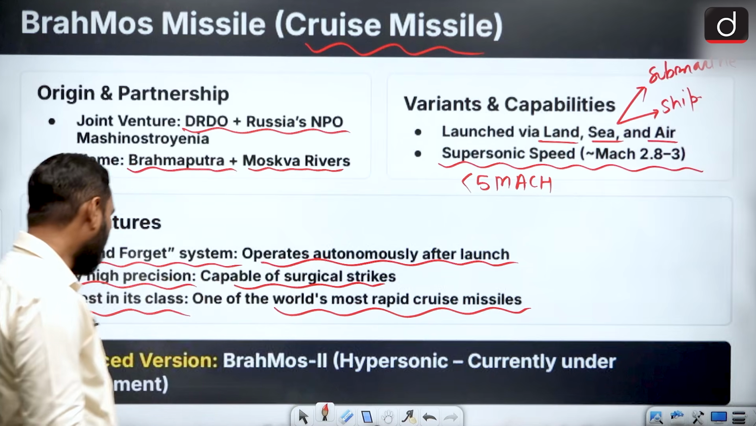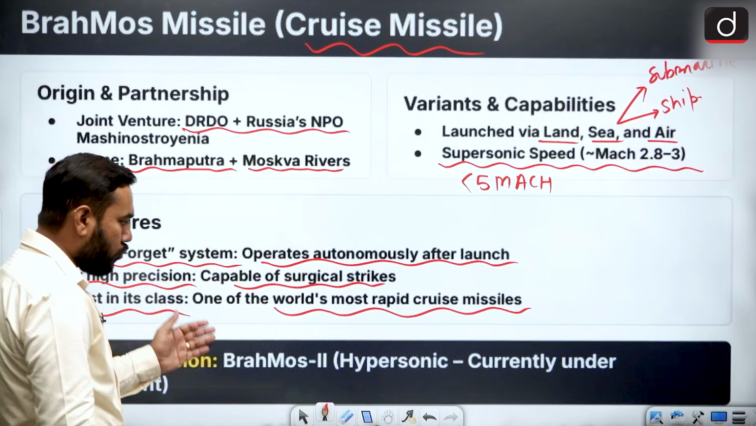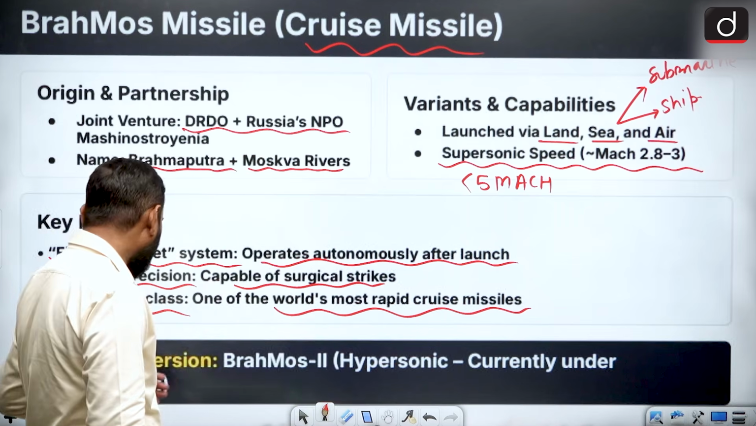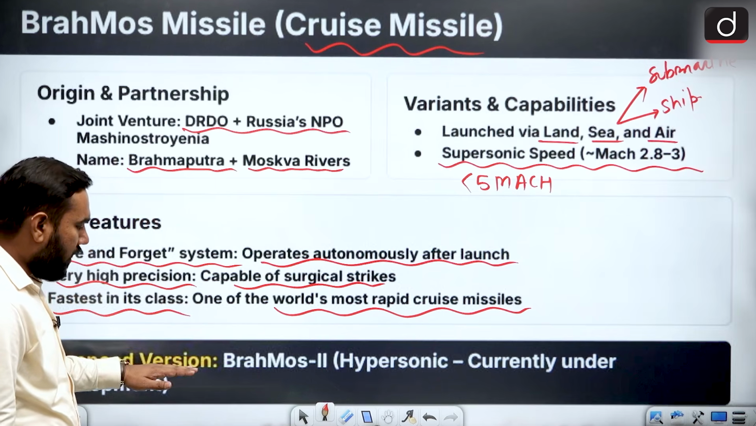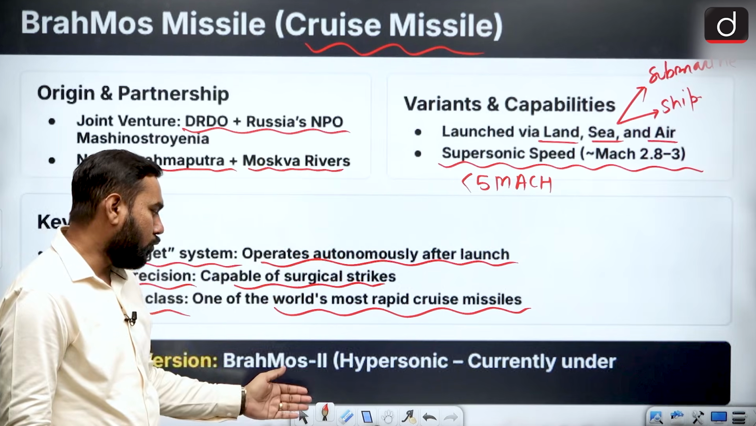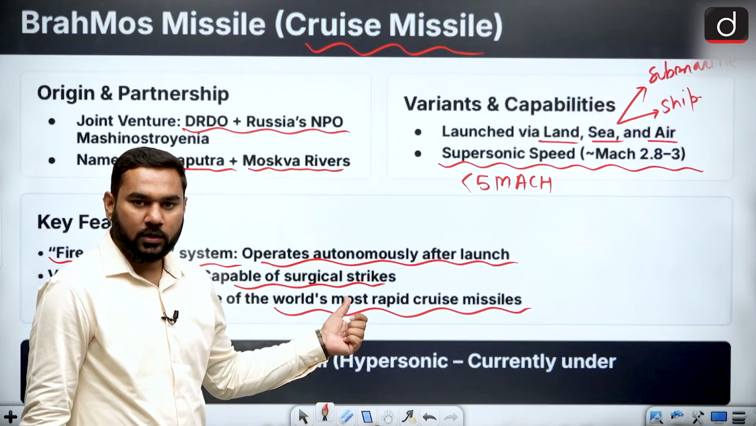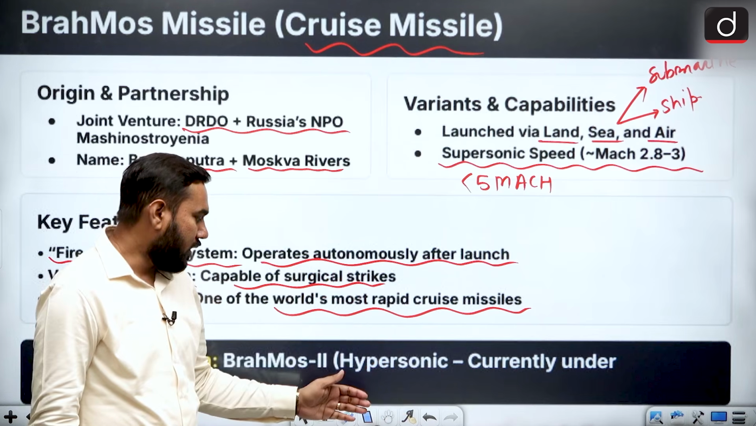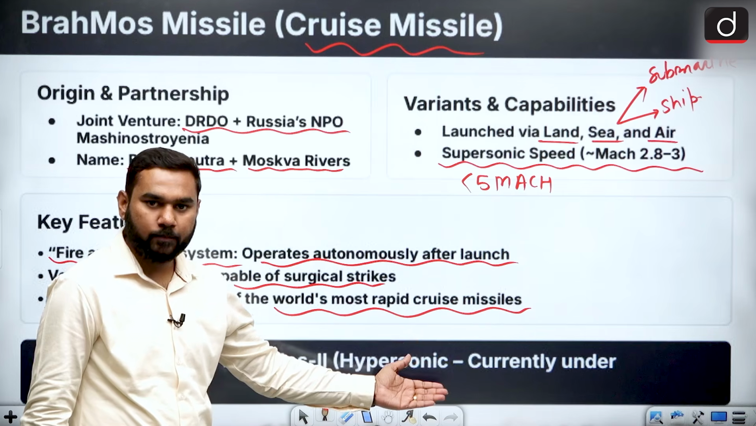The advanced version of BrahMos, called BrahMos 2, belongs to the hypersonic category. This is currently under development. It means we have tested this technology, and now BrahMos 1 is the supersonic one. Now we are entering the hypersonic club, because in the previous slide we saw that India has successfully tested the hypersonic system, and by this India wants to develop BrahMos 2. This is under development. Clear?